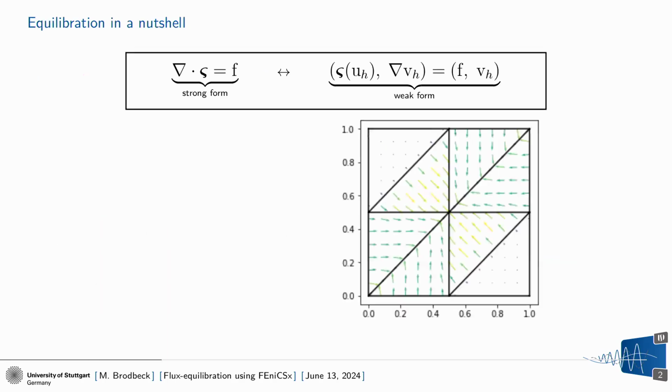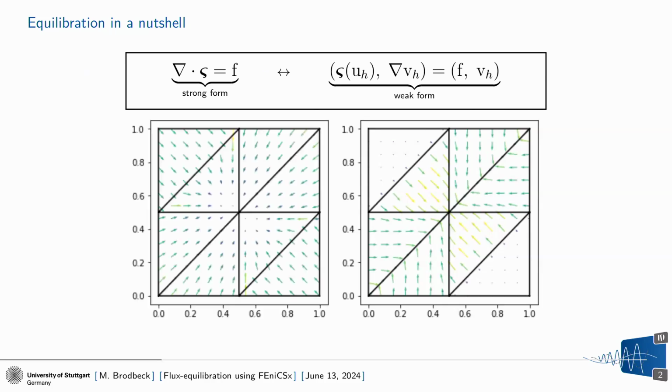But before we go into the details, probably just a short idea of what's the difference between the flux and our equilibrated fluxes. So we take a conservation law in divergence form. Shortly, we have the divergence of a flux is equal to some right-hand side. We solve that in a weak formulation, so we've got our primal variable in, let's say, H1, and if we take the gradient, the symmetric gradient, or whatever we need for our fluxes, the flux is in L2, so it's discontinuous over the cell boundaries, and this is probably not how it should be.